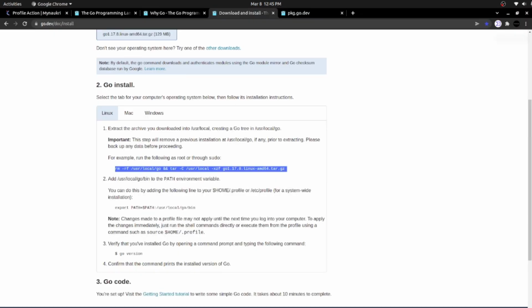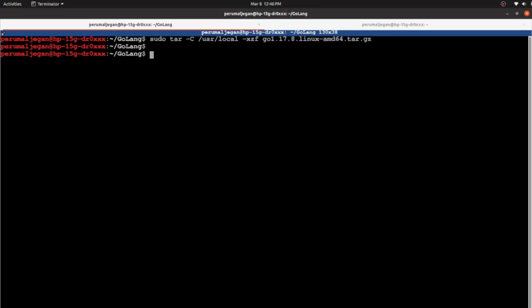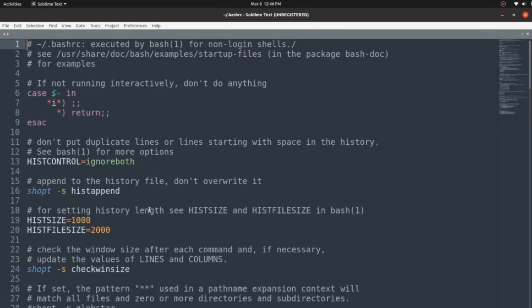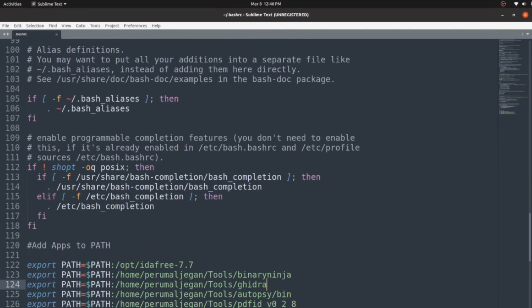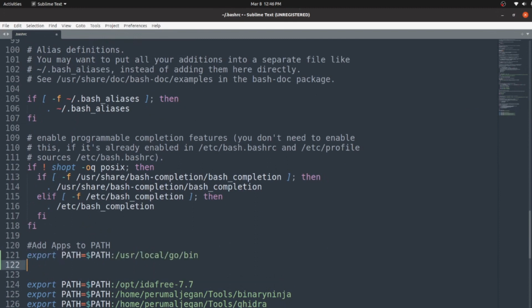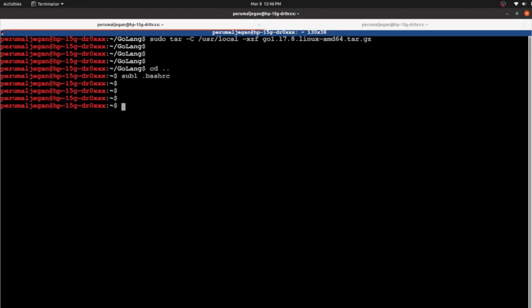And let's see the next thing. You need to add this environment variable into the path. So I'll be adding it into the bashrc file. So here is the environment variable object. So here I'll be adding it. So saving and exiting the file. Now we installed it. Let's verify the Go installation. Here we are. We installed the latest version, 1.17.8.